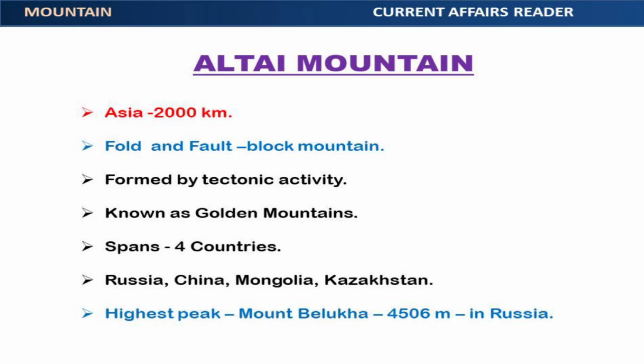Next, Altai Mountain Range. The Altai Mountain Range is located in Asia. It is about 2,000 kilometers long. The Altai Mountains are a combination of fold mountains and fault block mountains. They were formed by tectonic activity. The Altai Mountains are known as the Golden Mountains. They span through 4 countries: Russia, China, Mongolia, and Kazakhstan. The highest peak in the Altai Mountains is Mount Belukha, with an elevation of 4,506 meters, located in Russia.